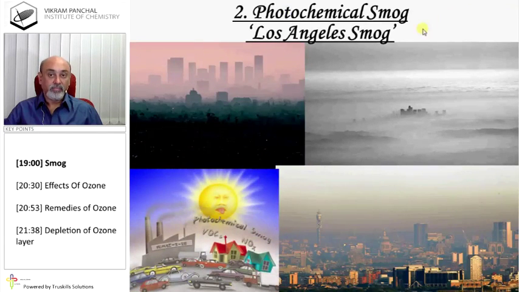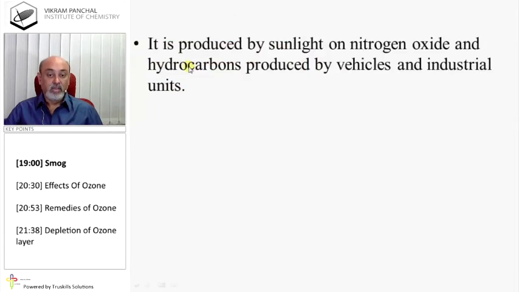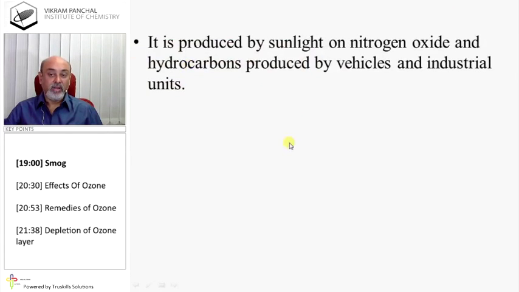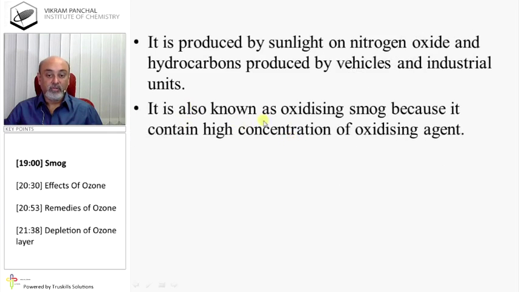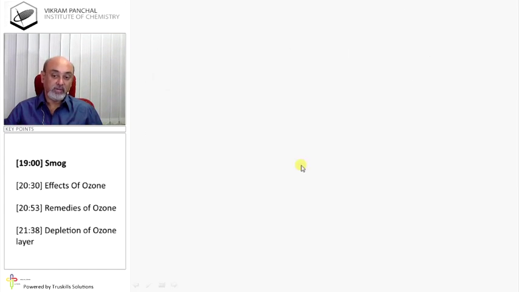Photochemical smog, Los Angeles smog. It is produced by sunlight acting on nitrogen oxide and hydrocarbons produced by vehicles and industrial units. It is also known as oxidizing smog because it contains a high concentration of oxidizing agents.